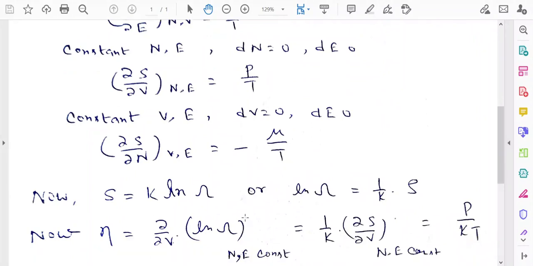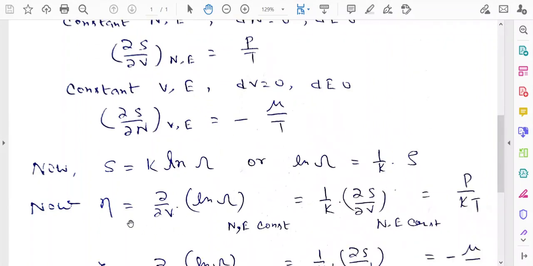Now in the previous lecture we have already established the Boltzmann entropic relation, that is S equal to K ln omega, or ln omega is equal to 1 by K into S. Now what is eta? Eta is equal to del by del V of ln omega when N and E are constant. So you just see the expression of ln omega. Ln omega means 1 by K into S. So K is constant, we are writing outside of the bracket, so 1 by K, then del by del V of ln omega, that means del S by del V when N and E are constant.